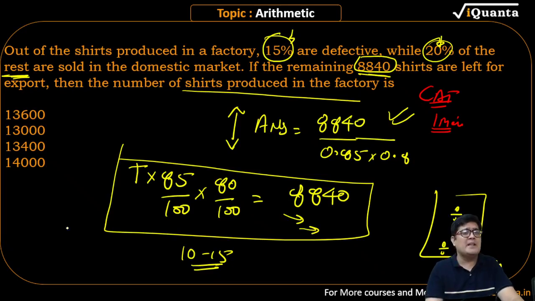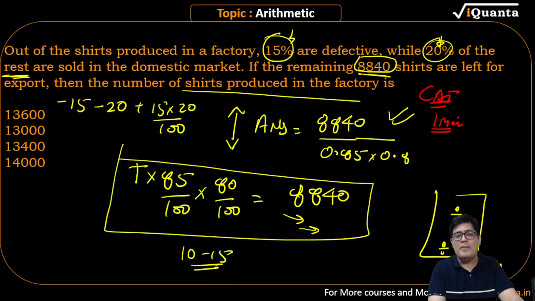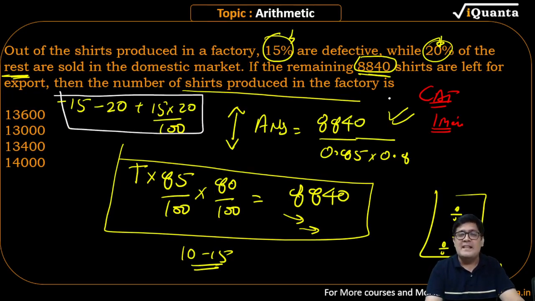Now many of you might be thinking, sir, why didn't you use that formula? Please observe. Beta, listen to this. What is this formula for? What I am writing on the screen is the formula for the amount of decrease or increase, after successive percentages. Is this the amount of increase or decrease, or is the value finally decreased? Learn. This is not an effective approach here. This is.